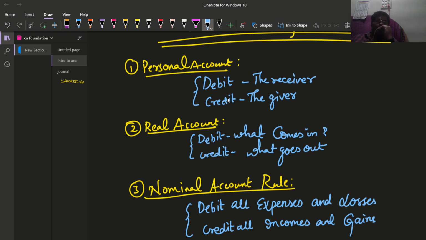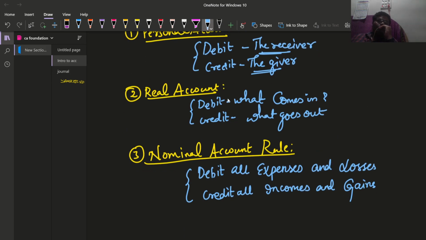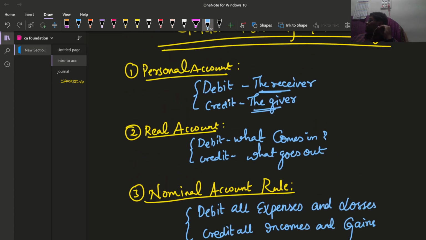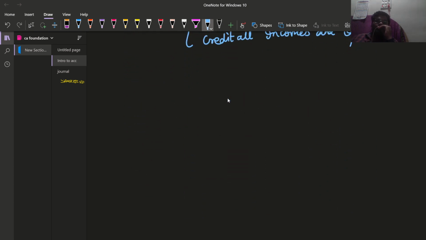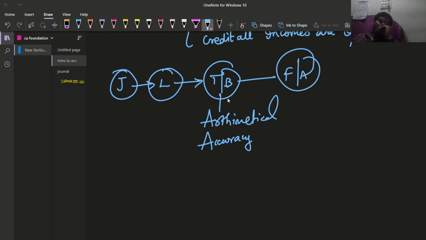Okay. In the personal account, the receiver is made debit and the giver is made credit. How are we required to write the journal entries? What is our accounting journey? We are going to start with our journal and prepare ledger accounts. After that we are going to prepare trial balance, which shows arithmetical accuracy. After preparation of trial balance we are going to prepare final accounts. This is our journey, right?